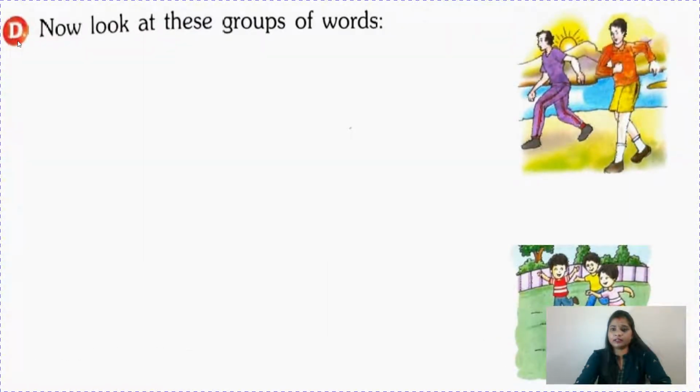Now children, look at these groups of words. We can see the beautiful pictures here. Two persons, they are running. And the sun rises in the morning only. I think they have gone for a morning walk and all.